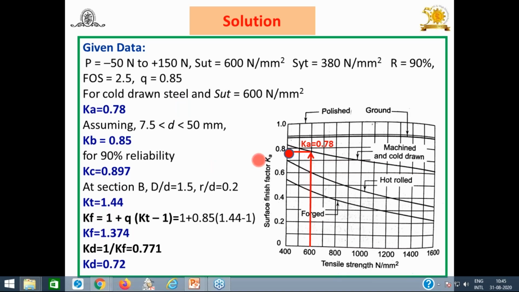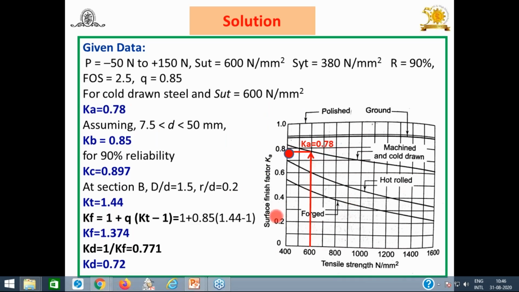Now let us see. In this problem, it is mentioned cold drawn steel and SUT is given. First of all, locate Ka. So what you have to do? You have to use this chart, tensile strength versus surface finish factor Ka. Look at this: SUT is 600, and this is made of cold drawn steel. Cold drawn line is given in the chart. From 600 I have located the point here, and then on constructing the horizontal line you will get Ka, that is 0.78. I have written here Ka is equal to 0.78.